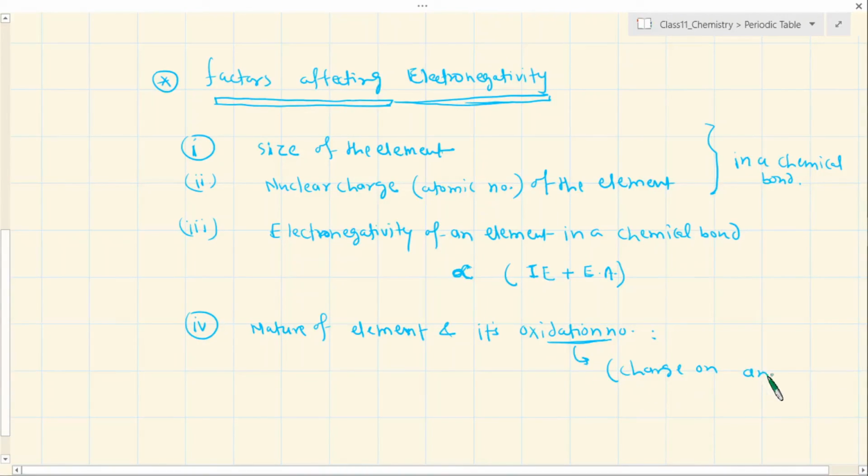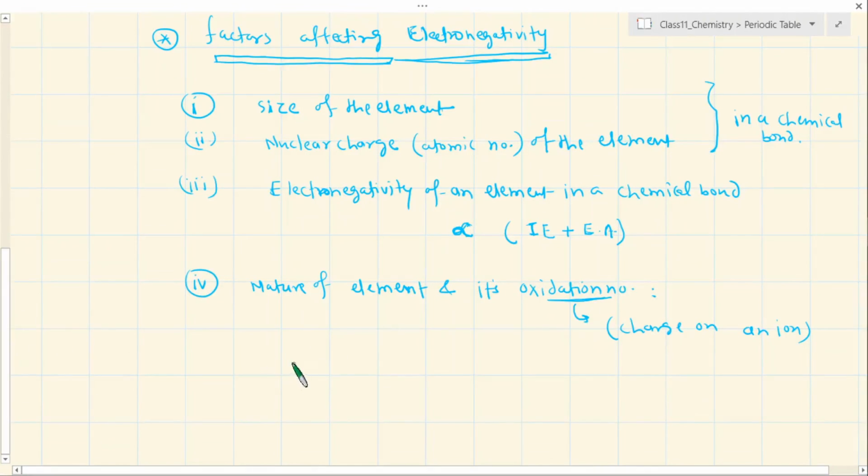What it means is, you know that we just talked about metals generally having less electronegativity, right? Why is that? Because they tend to not draw the electron. Metals generally tend to lose the electron.